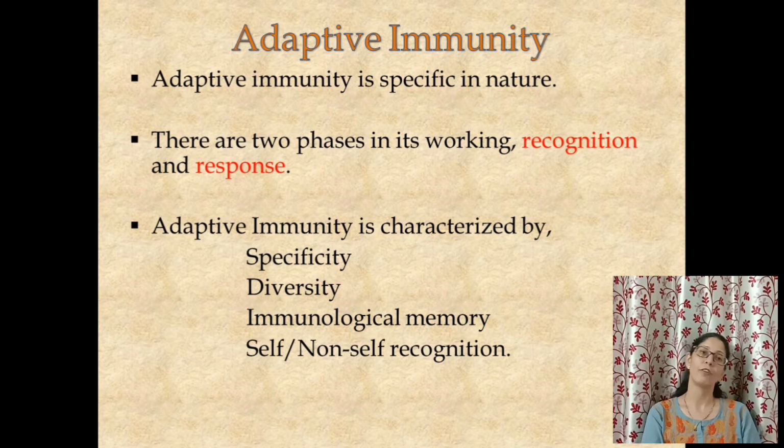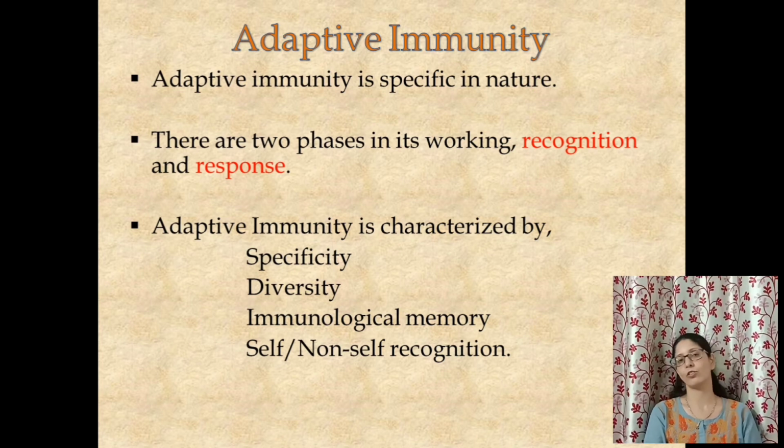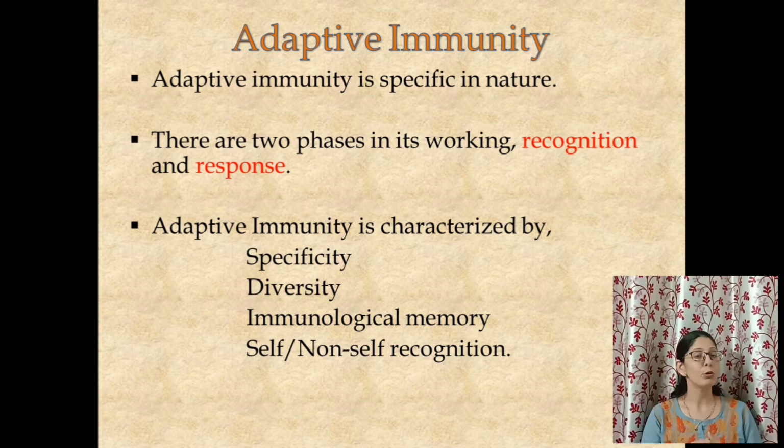And the last and very important attribute is self-non-self recognition. See, the immune system and its cells have lots of power. But this power is to be used, the attack is to be used, only against the pathogens and not on the self cells. So understanding the difference between self and non-self is very important. Otherwise, the immune system will end up killing our own cells.